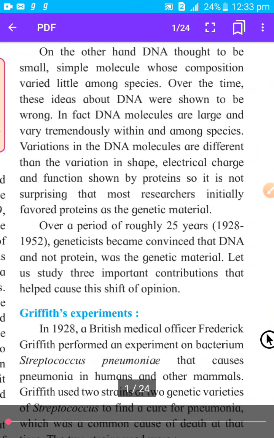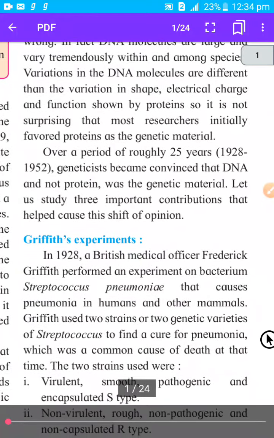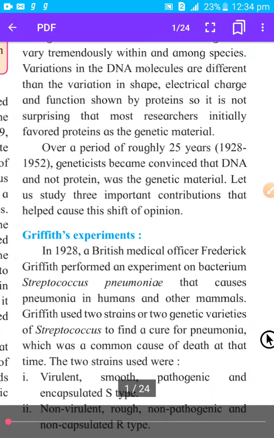As we know, no two persons have the same DNA. Even identical twins do not have the same DNA. So a lot of variation is there. Every organism has a unique DNA which will not match with the DNA of another organism, okay. Variations in the DNA molecule are different from the variation in shape, electrical charge and function shown by proteins. So it is not surprising that most researchers initially favored protein as the genetic material.